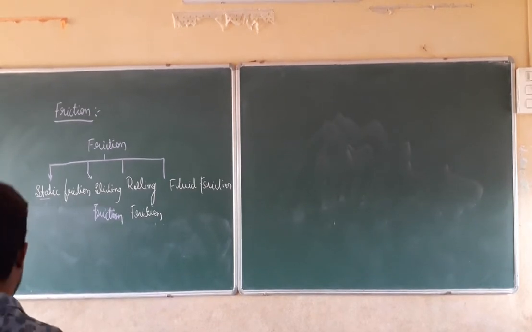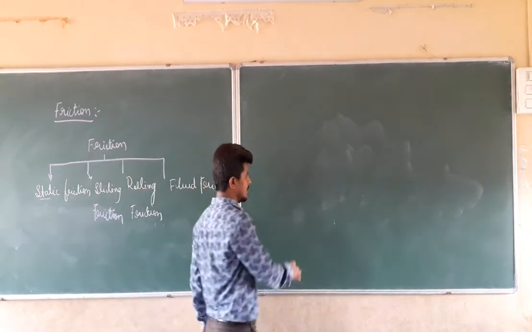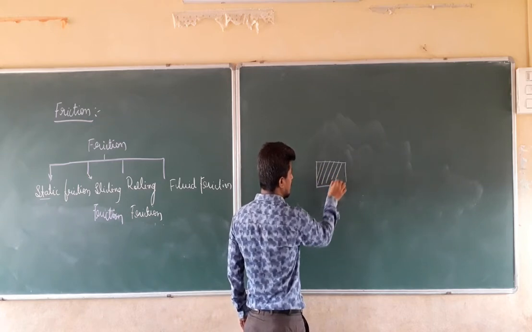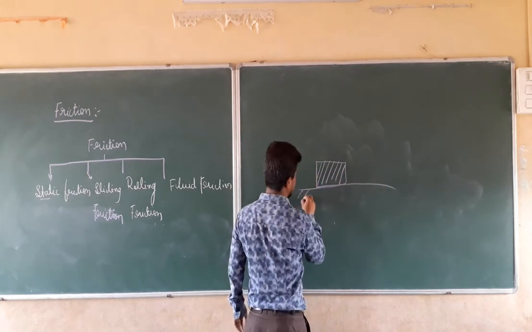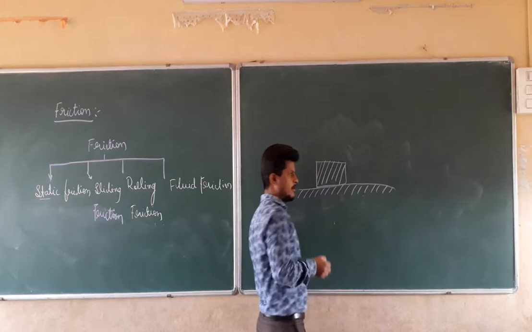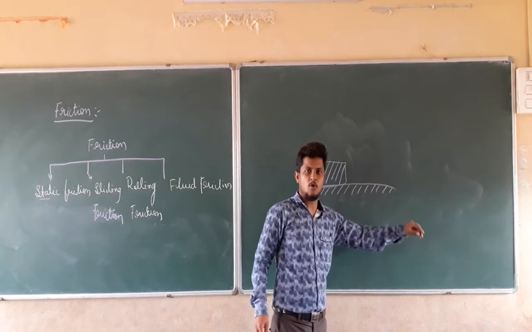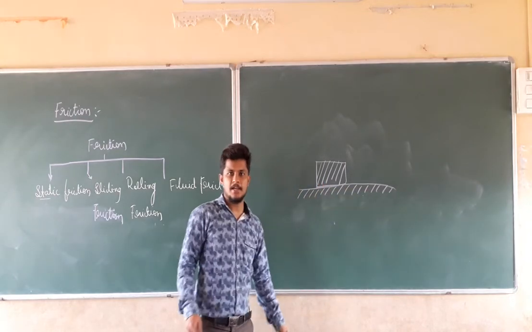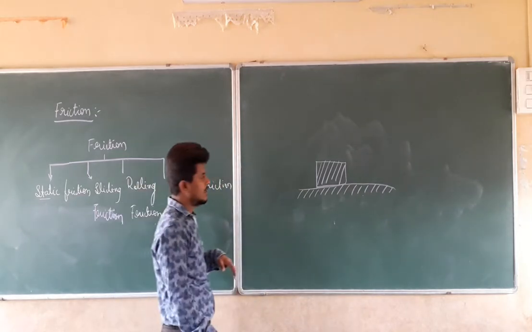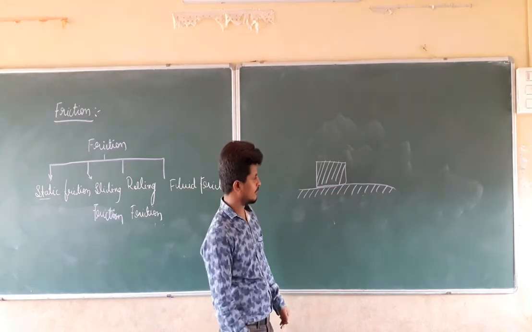Now next we are going to discuss the second type, sliding friction. Again I am going to take an object kept on the ground surface, filled with goods and in contact with the ground surface like this. We already discussed the movement of this object from rest to motion. What is the static friction? The frictional force present at the stationary position, that is, at rest.